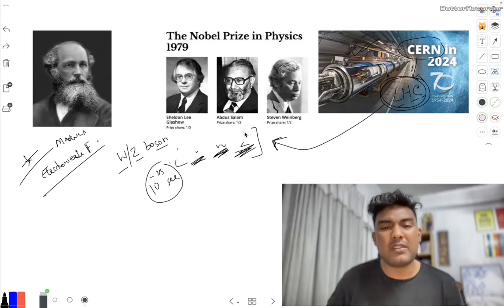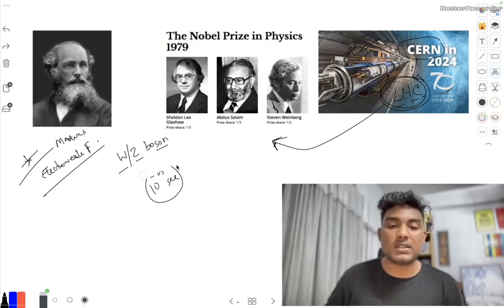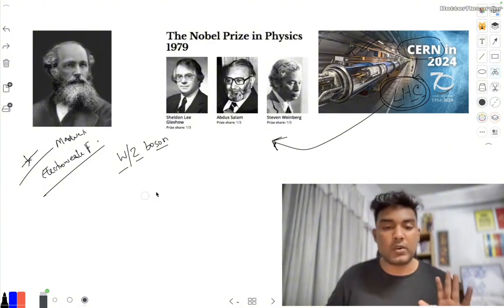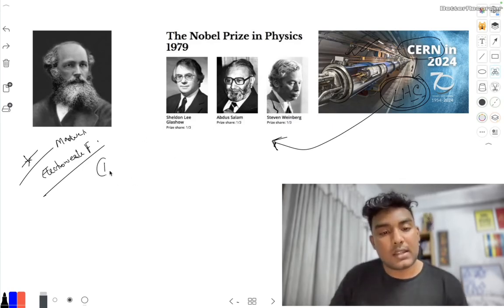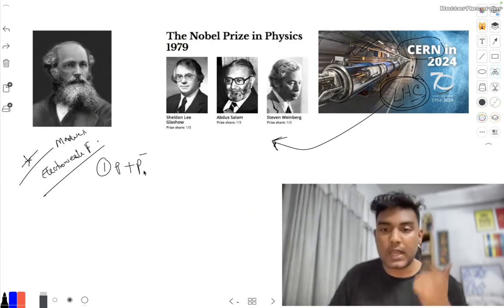We're not going to describe each and everything in detail, because it's just an idea. We are just going to talk about the unified field theory, how we can unify all of the fundamental forces. That's the basic thing. So what they did is they collided inside the Large Hadron Collider. They collide photon with its antiparticle.